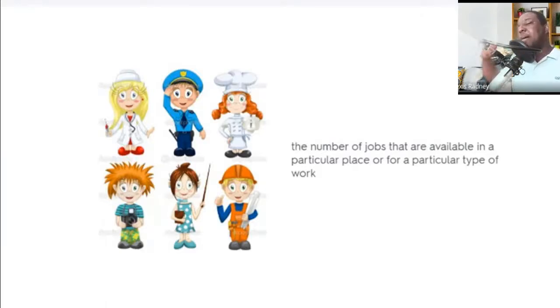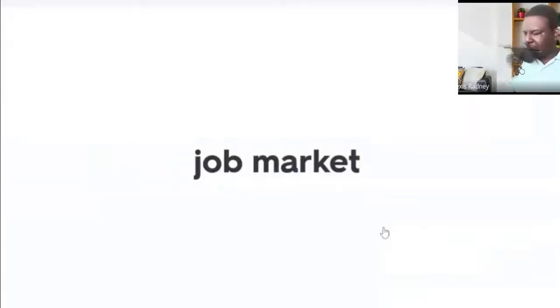The number of jobs. Job market. Excellent. Very good. The job market is the number of jobs that you have in an area, available in a particular area. Pay attention to that vocabulary, guys. Job market.